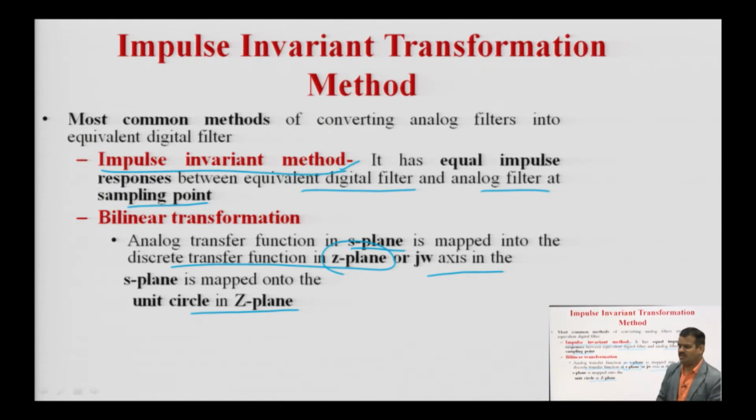So, some mapping is there, you have to convert your S domain into the Z domain. Bilinear transformation is a very simple method, but the impulse invariant method is something different. These are the two commonly used methods for designing the IIR digital filter, and you can use these methods as per your requirement, as per your specifications.